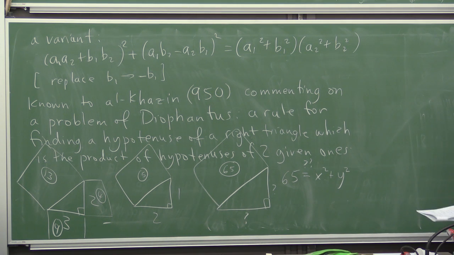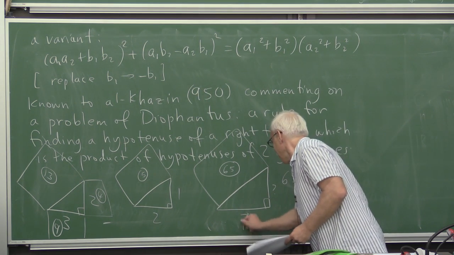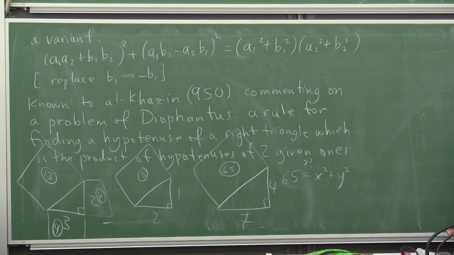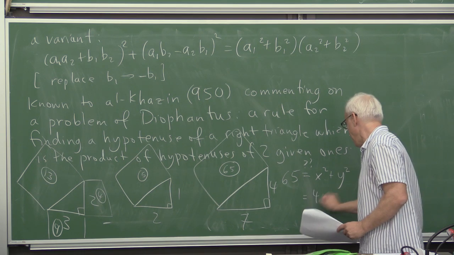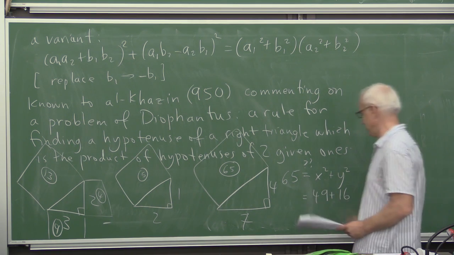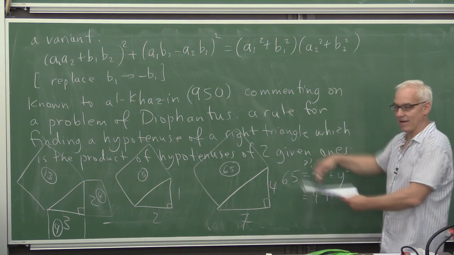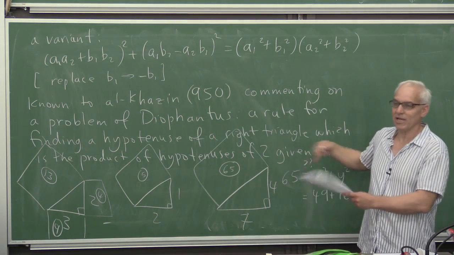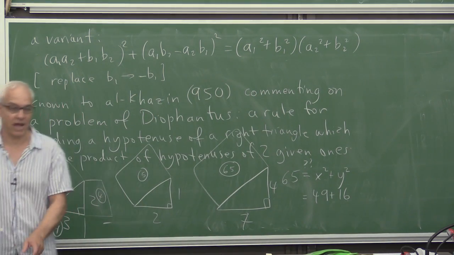Well, a little bit of experimentation shows that if you put x equal to 7 and y equal to 4, then that will work, because 65 is equal to 49 plus 16. And Diophantus was tackling this kind of problem, and basically Al-Khazin noted that what's really involved is this kind of identity.